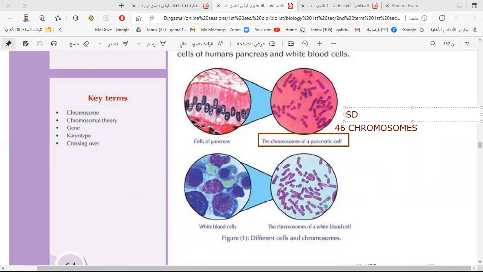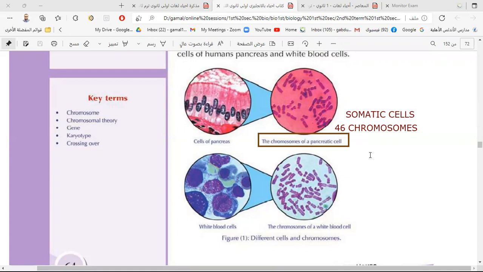We have two types of cells: somatic cells and what else? All your body cells are called somatic cells, like the skin, the kidney, the liver, the pancreas, the muscles, the hair.